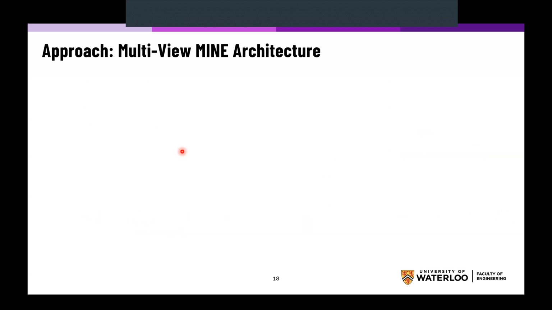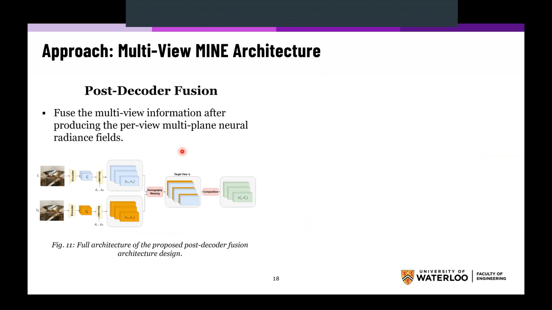Now we discuss the proposed approach, multi-view MINE, and how we were able to expand the single-view MINE architecture to a multi-view representation. For that, we tried two approaches. The first approach is a post-decoder fusion, where we fuse the multi-view information after producing the per-view multi-plane neural radiance fields. This is what can be seen in this figure here.